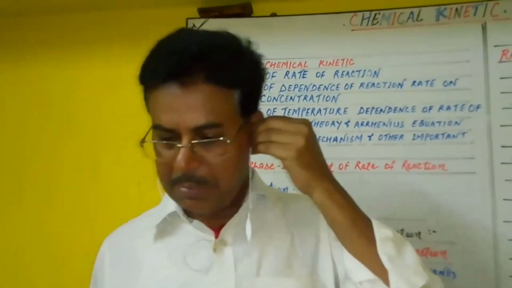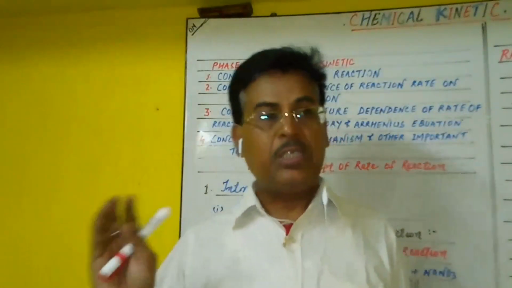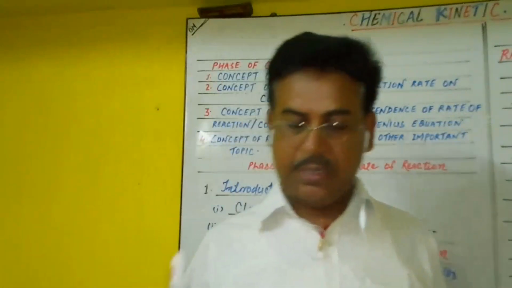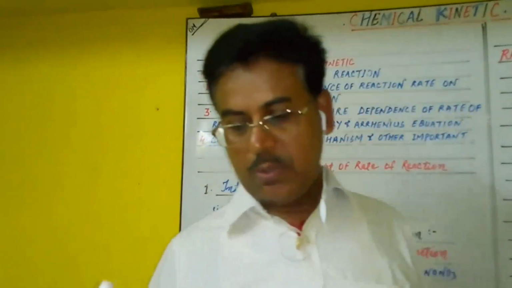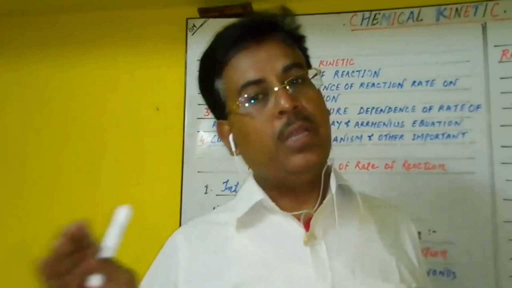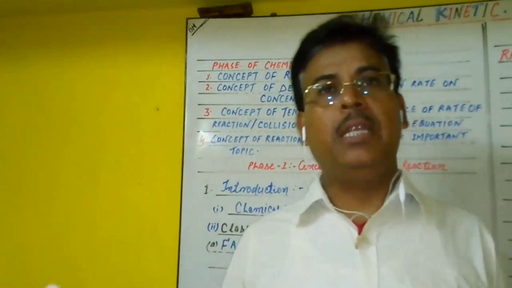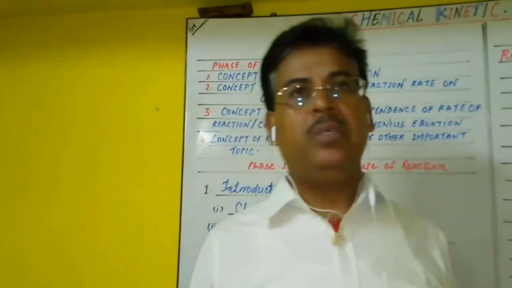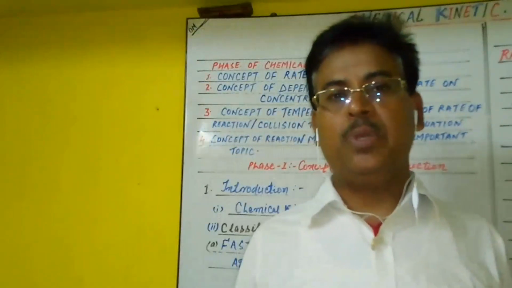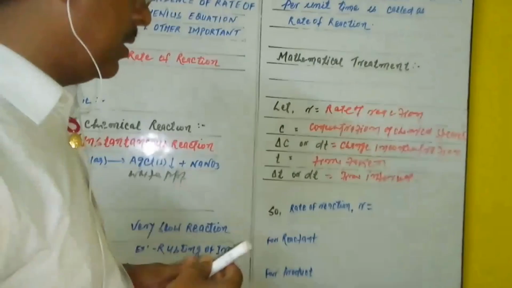Again we repeat: rate of reaction equals change in concentration of chemical species divided by time taken, equal to the disappearance of concentration of reactant or appearance of concentration of product divided by time taken.